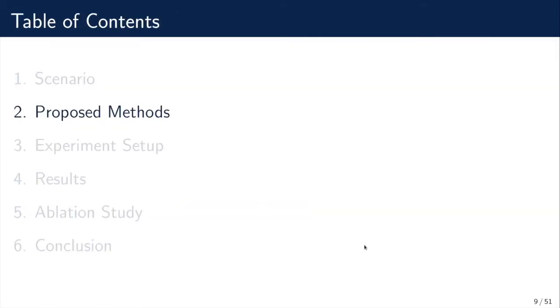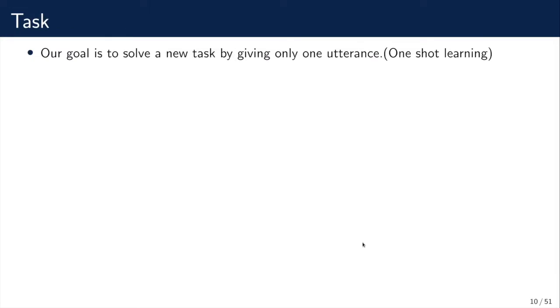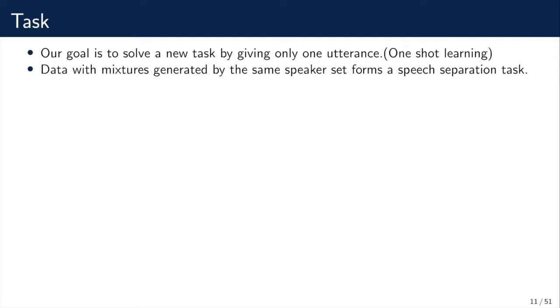Second, I'm going to talk about our proposed methods. Our goal is to solve a new task by giving only one utterance. So what is a task? A task is defined by the dataset and the loss function. The loss function L is the SISNR score, which is shared across tasks. The difference between tasks is the distribution over the data. In our work, we generate mixtures from different sets of speakers. Thus, data with mixtures generated by the same speaker set forms a speech separation task.